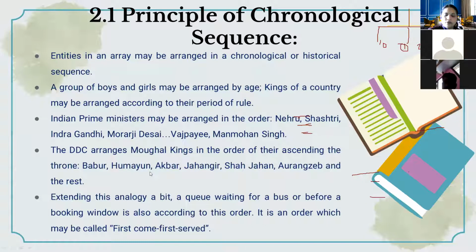But somehow the DDC is violating such rules. In some examples, the DDC is also following the chronological sequence, like in history. But here in religion, they are not following the principle of chronological sequence. So in some cases they are following, and in some cases they are violating this principle, that is, the principle of later in time, or we can say the principle of chronological sequence.